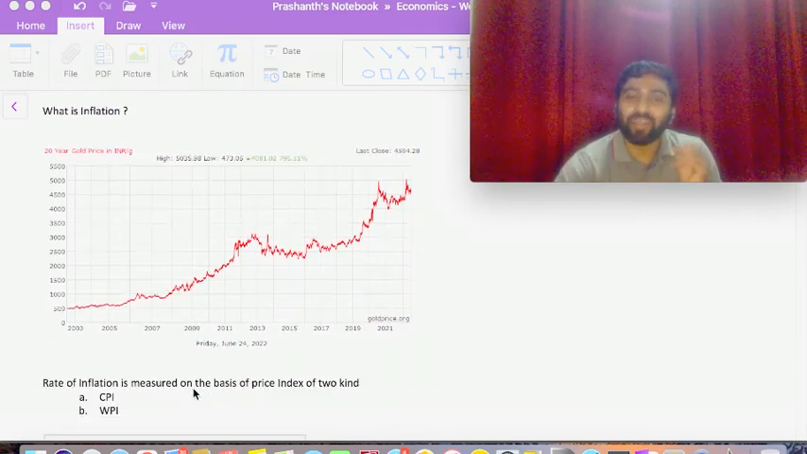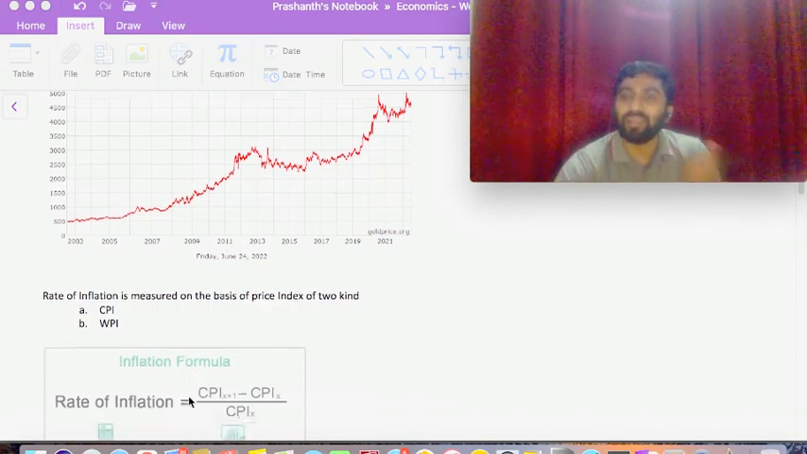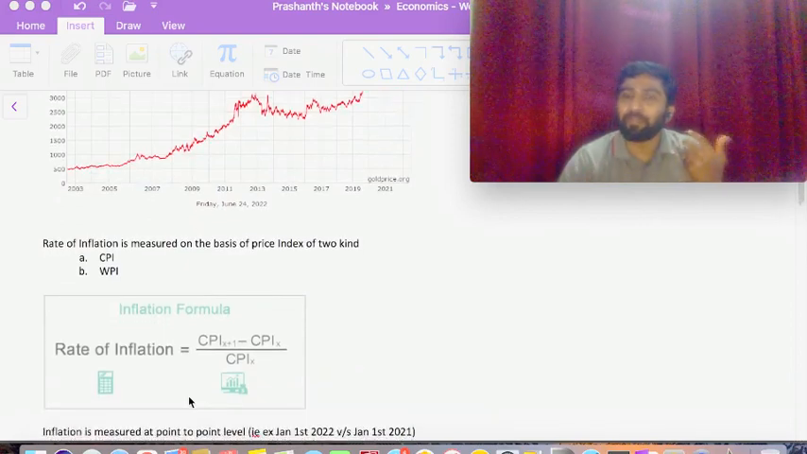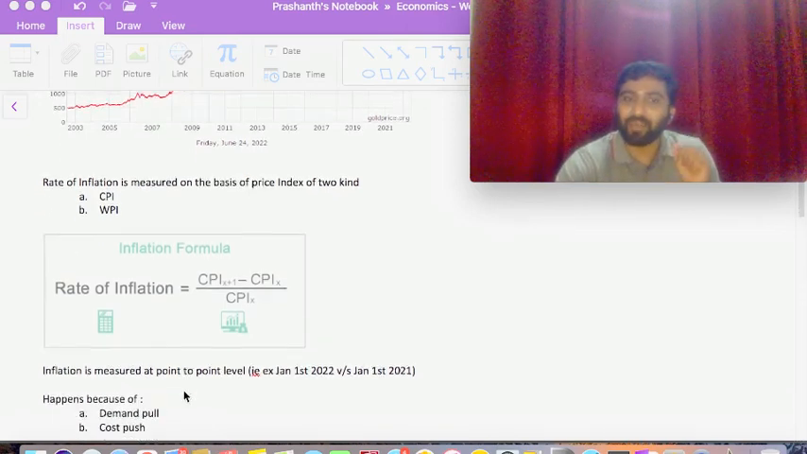Now let us quickly go ahead and try to see what is the rate of inflation. Rate of inflation is the current price this year minus the current price on the same day last year, divided by the current price last year, multiplied by 100. That is the rate at which the prices have gone up. That shows the rate of inflation.